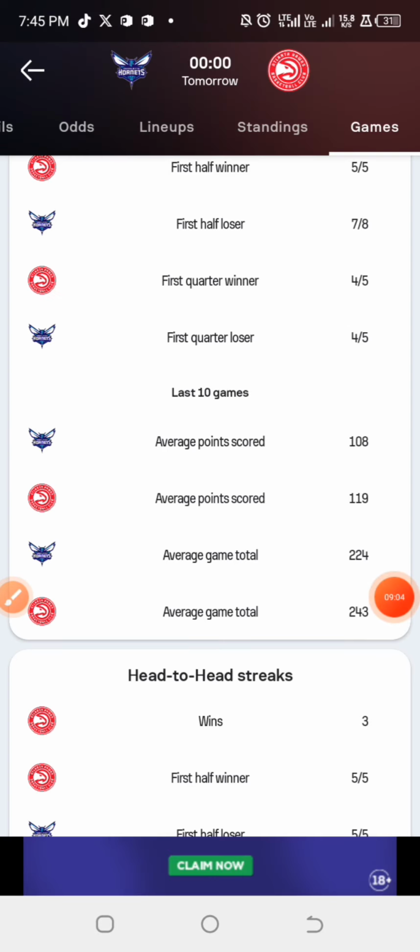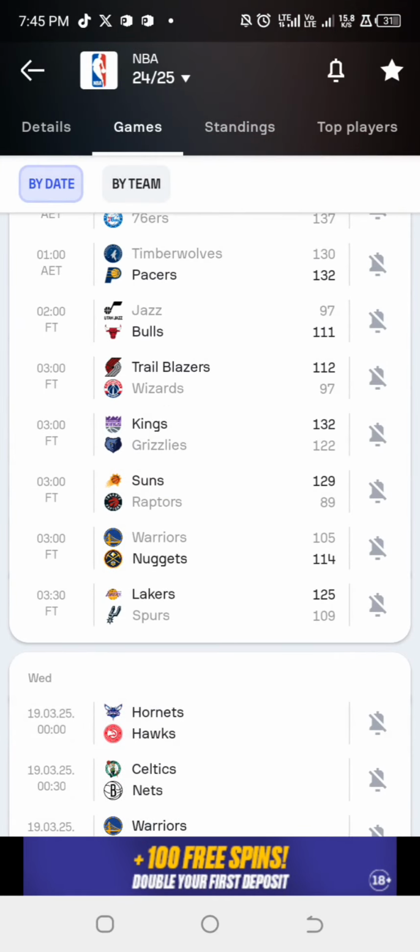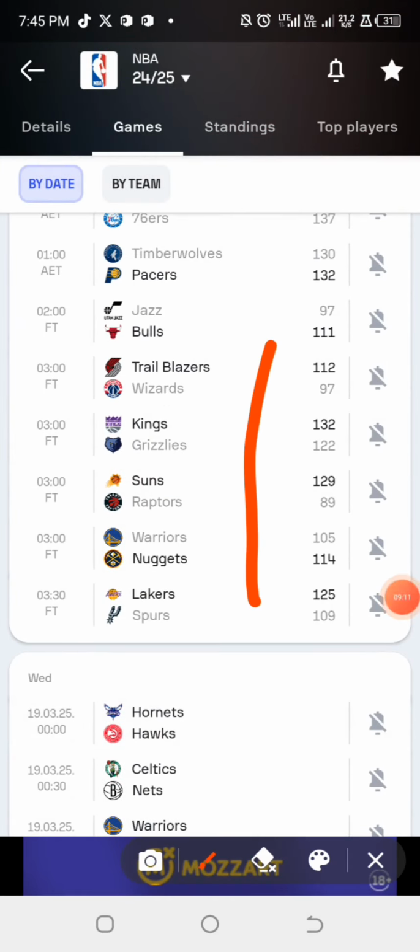So if you are following this particular gist, we are going to apply this particular method to check some of the last previous games that they've played here, even with games that ended up with a very low point. For example, this particular match that ended up as 112 and 97, and we have another one here that ended up as 97 and 111. So dividing this by 2 will make it very easy for us to predict our first half or first quarter.